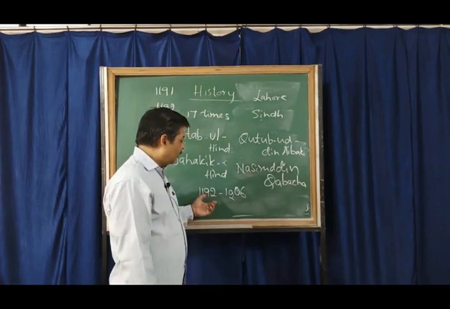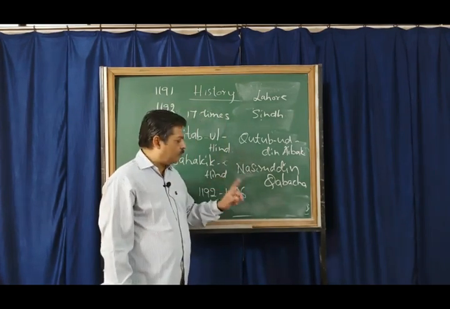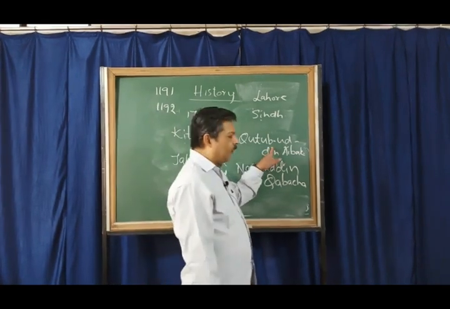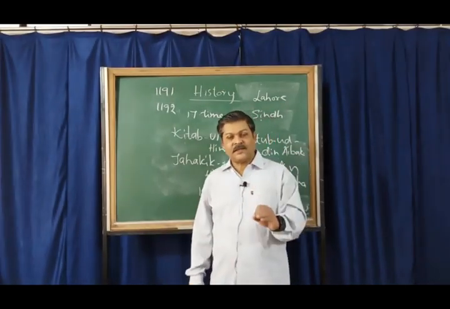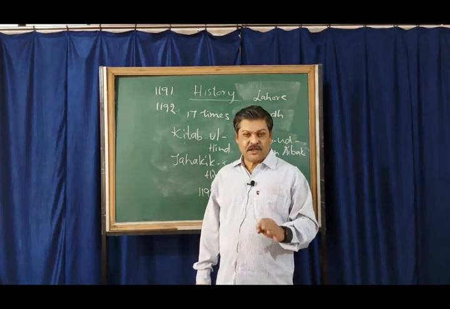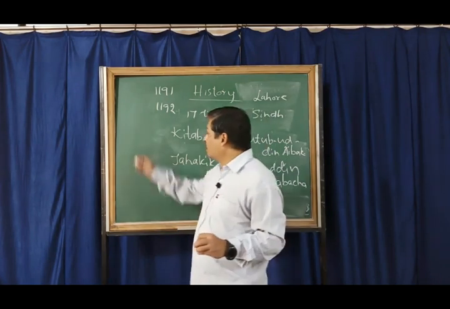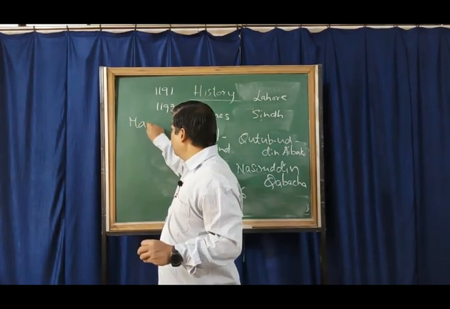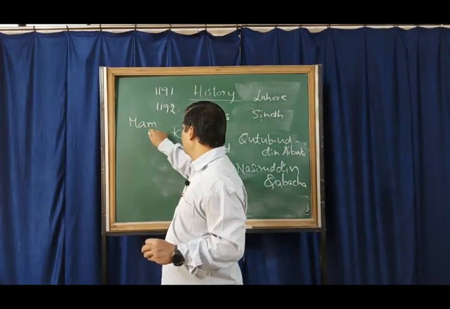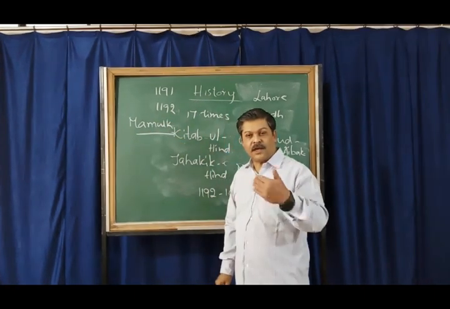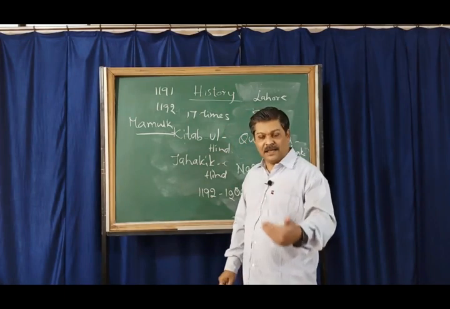Later, in 1206, on the death of Muhammad Ghori, Aibak immediately, by making Lahore the capital, established the first Muslim dynasty of India, which is called the Mamluk dynasty. Mamluk in Arabic means slave.